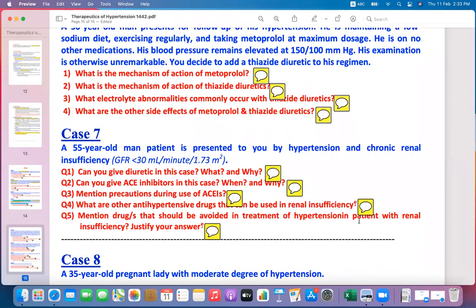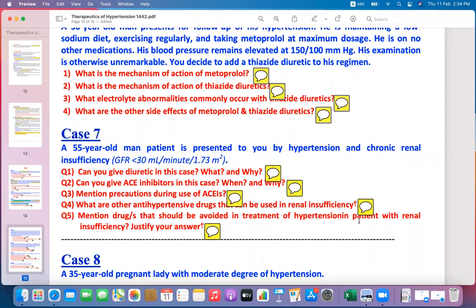Next, case 7. A 55-year-old man is presented to you with hypertension and chronic renal insufficiency. In the patient, GFR is less than 30 ml per minute per 1.73 square meter. Can you give a diuretic in this case? What and why? Now the patient's age is 55 years,